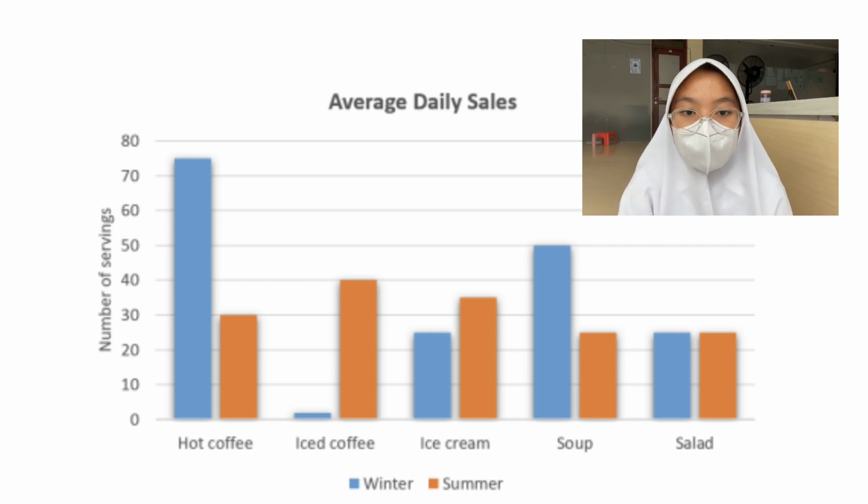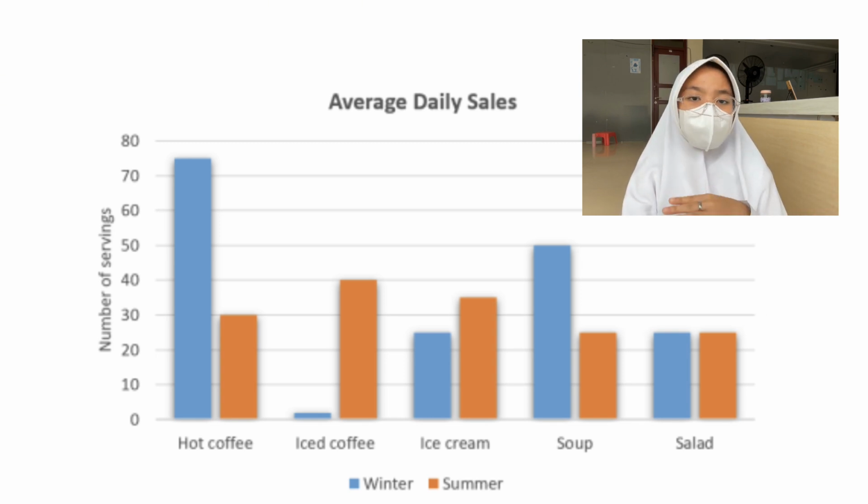And the second one is iced coffee. Here you can see that the winter or blue bar is very low because there are very few iced coffee drinkers in the winter season. It's around 3%. The orange or summer bar looks quite high, around 40%, and is the highest bar in the summer season. Obviously, people like to drink iced coffee in the summer because of the hot weather, but it's not as high as hot coffee in the winter season.